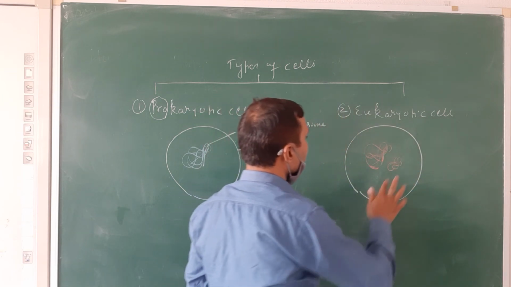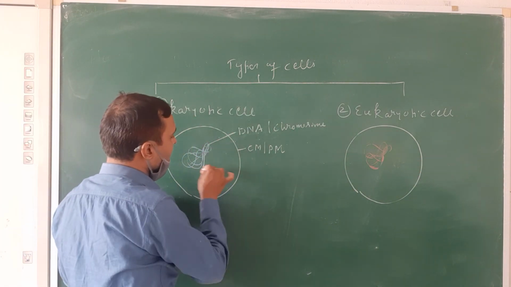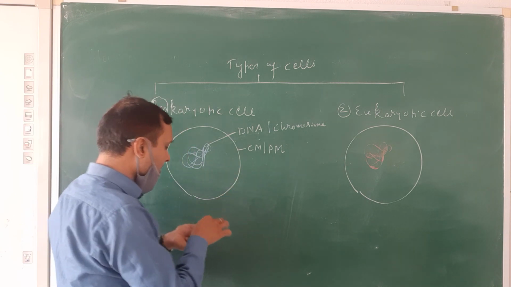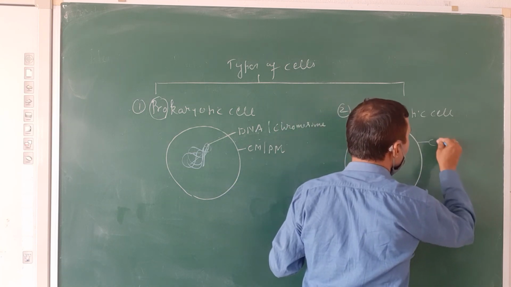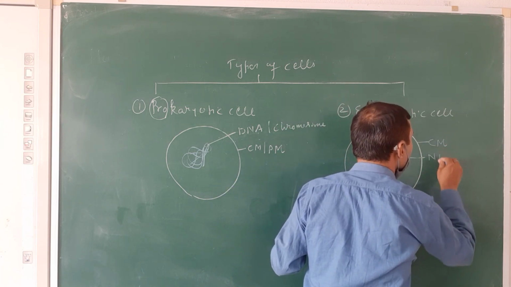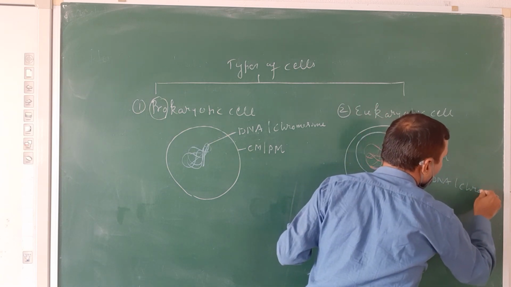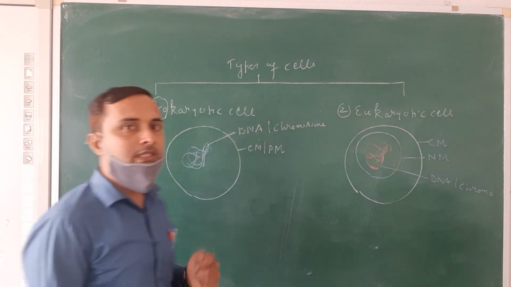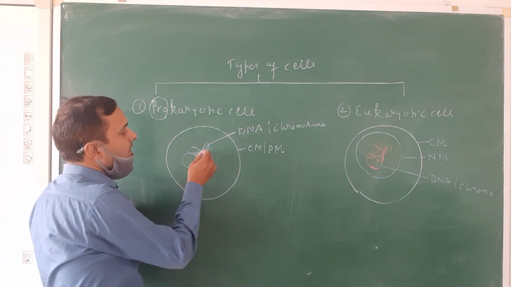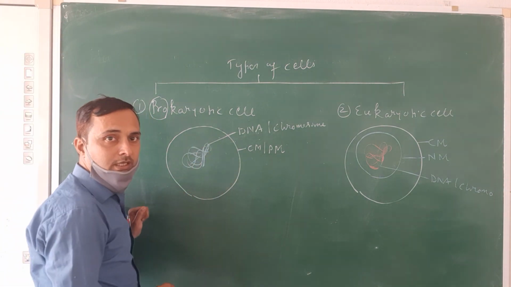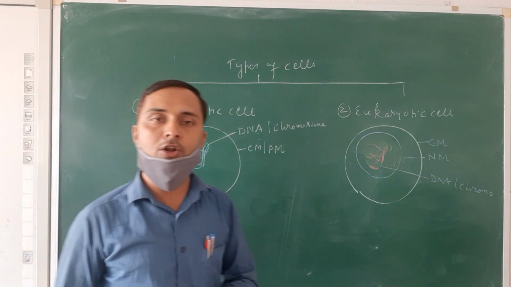So what is a prokaryotic cell? The cell in which the DNA is naked, not surrounded by another membrane known as the nuclear membrane, is called a prokaryotic cell. In the diagram, this is the cell membrane, and this is DNA or chromosome. This type of cell is the earlier one and is found in bacteria, archaebacteria and cyanobacteria.